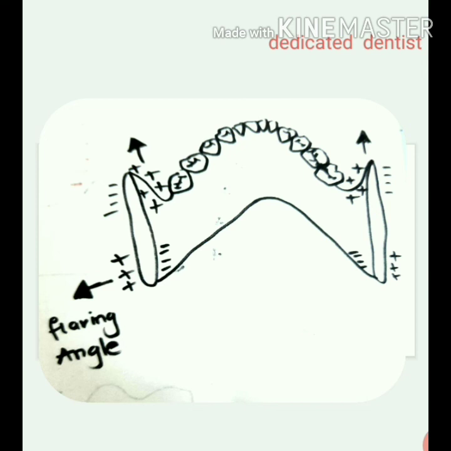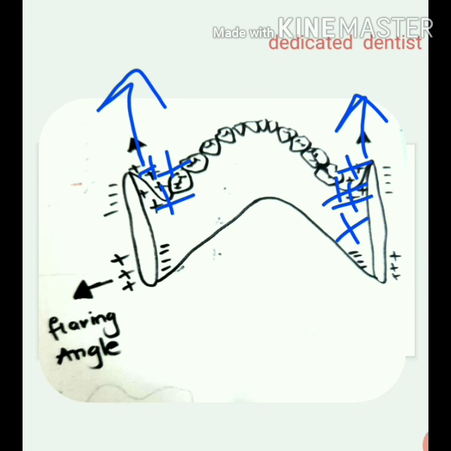Okay, so again expanding V principle, when we see it occlusally, you see on the medial side, that is inside, deposition is taking place. Yes, as per the expanding V principle, on the medial side deposition is taking place. Also there is vertical growth taking place simultaneously, and there is resorption on the outer side. So that is the expanding V principle.